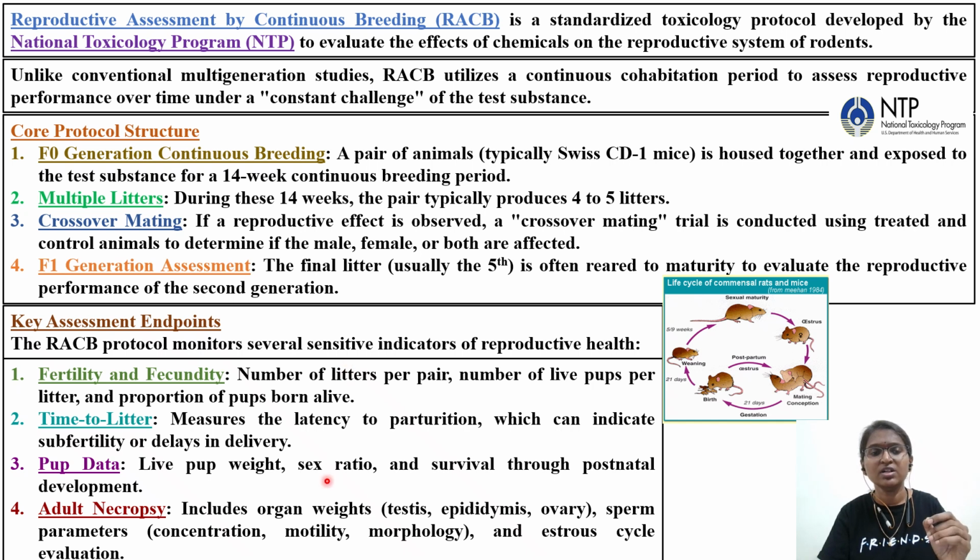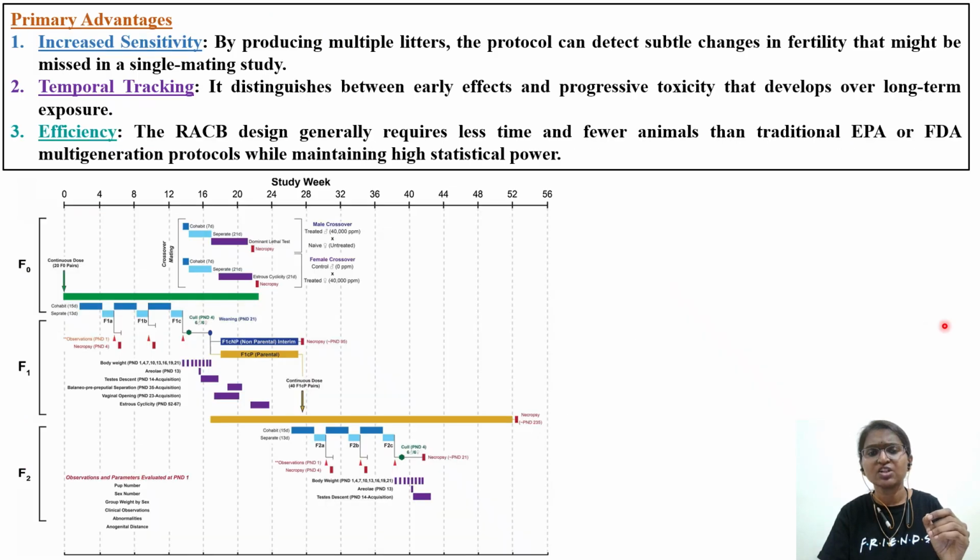So these are all the assessment key endpoints which are measured during this RACB protocol study. So what are the advantages when compared to multi-generation study, or segment 1, segment 2 or segment 3? Why does the RACB protocol study have more advantages when compared to multi-generation or other types of reproductive studies? We'll see. Increased sensitivity. Why?